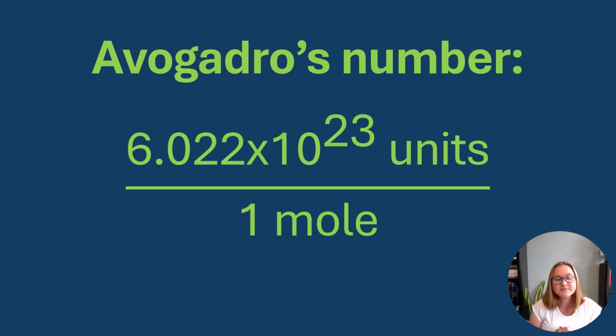Instead of groupings like the 2-pound bag or the cup or even the dozen, the chemist uses a grouping called the mole. The mole, or Avogadro's number, was originally defined as the number of carbon atoms in a 12-gram sample of pure carbon-12. But since the definition of a gram has been adjusted in the time since that original publication, Avogadro's number is now just defined as 6.022 times 10 to the 23rd units per 1 mole.